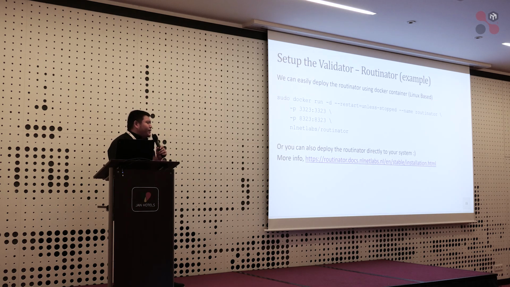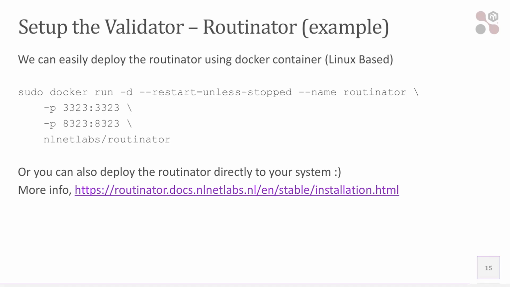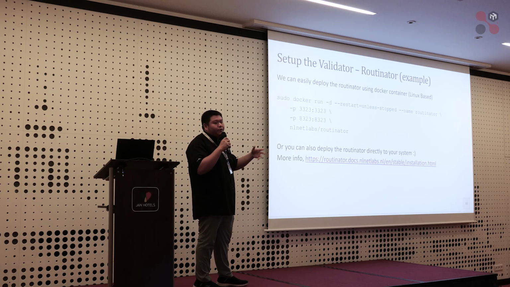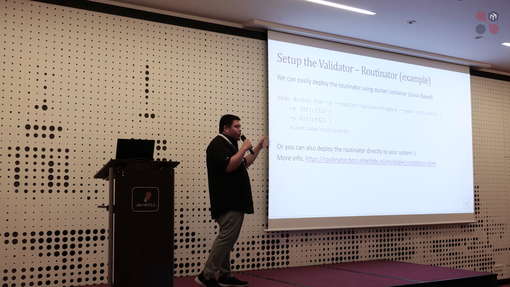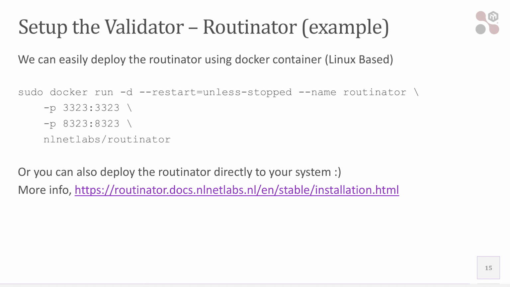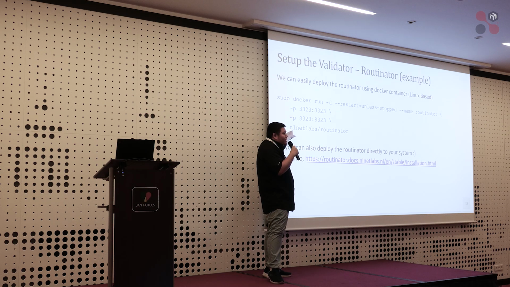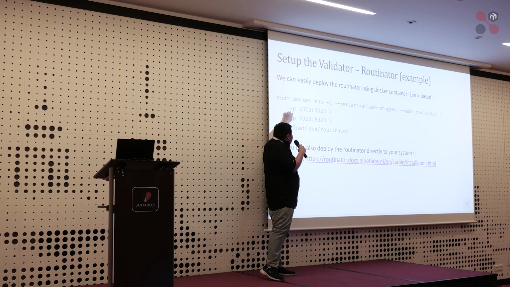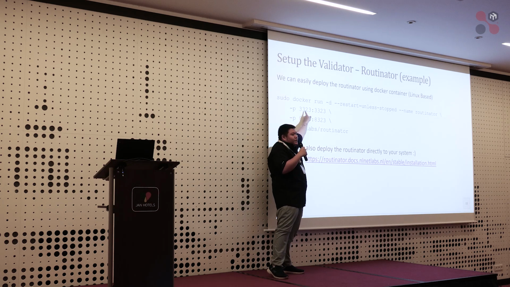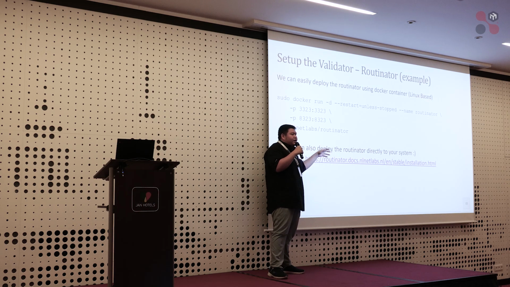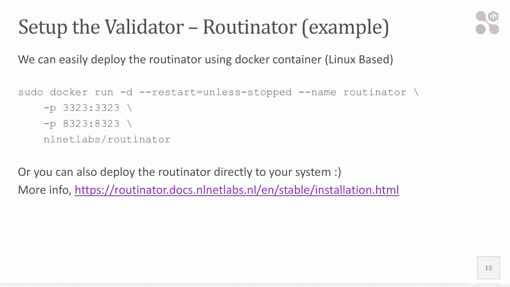The setup is pretty simple. They have the repository as a Docker container. So if you understand how to deploy a container, it is based on Docker. You just need to do a Docker run, pull the repository, and open the ports. One port will be used for communication between the Routinator server and your router, and another one will be used for the web UI. So you can also access the web UI.